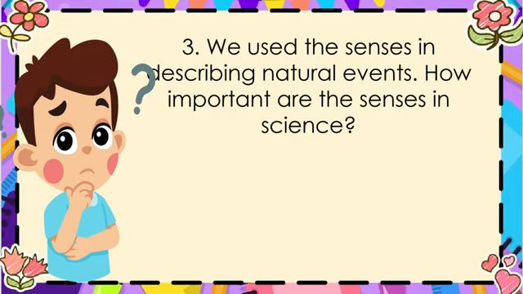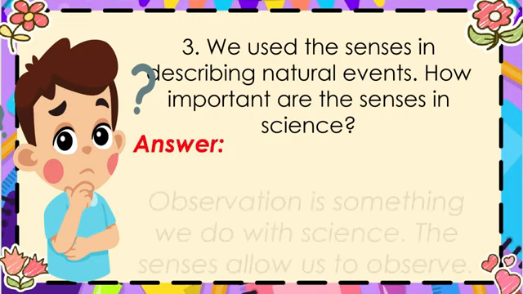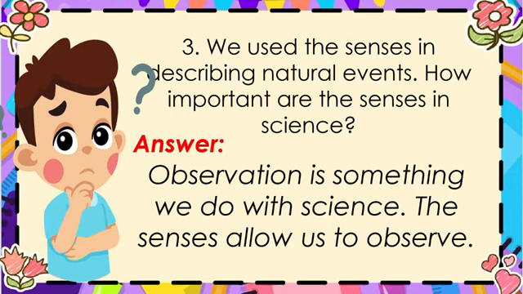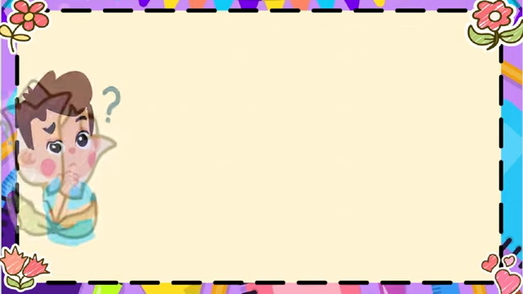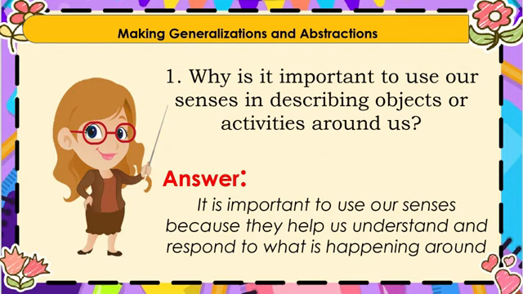How important are the senses in science? Observation is something we do with science. The senses allow us to observe. Why is it important to use our senses in describing objects or activities around us? It is important to use our senses because they help us understand and respond to what is happening around us.